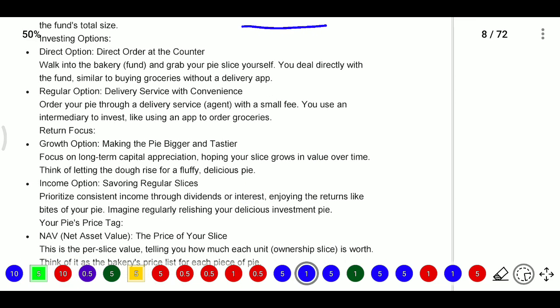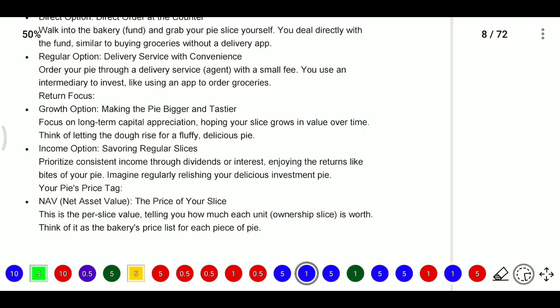And growth option means focusing on long-term capital appreciation, hoping your fund units will grow in value over time. Income option means prioritizing consistent income through dividends and interest, enjoying the returns like bites. If you are biting your cake, you are enjoying. If you are putting that cake in the fridge, you are not enjoying now, you may enjoy later. So growth option means it is for the long term, or income option means you will eat it now itself, that is the income option.